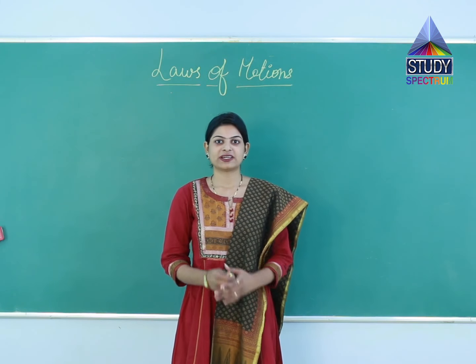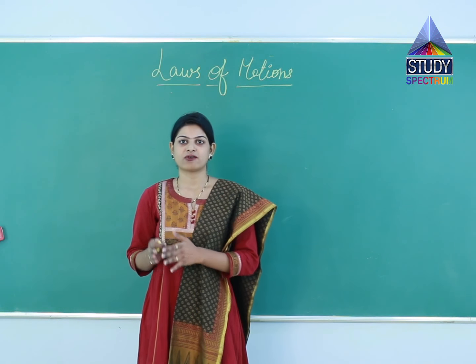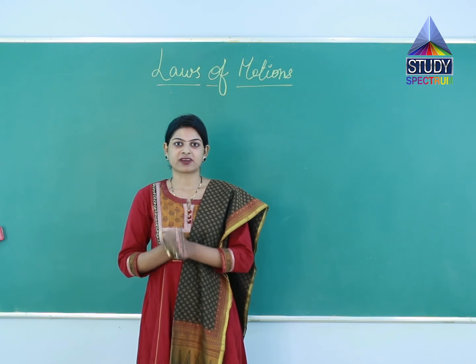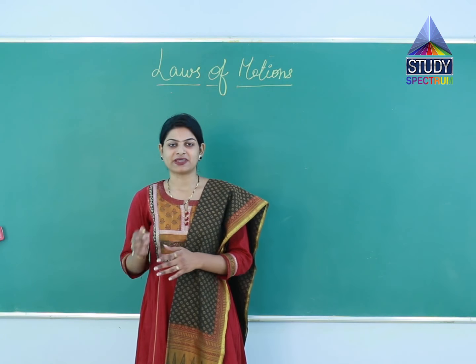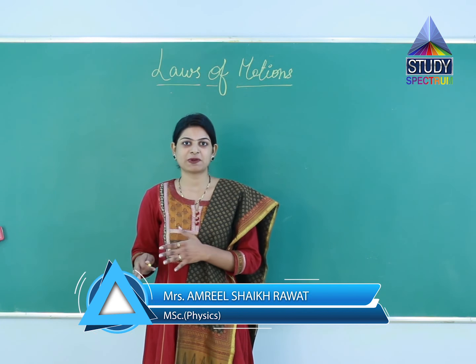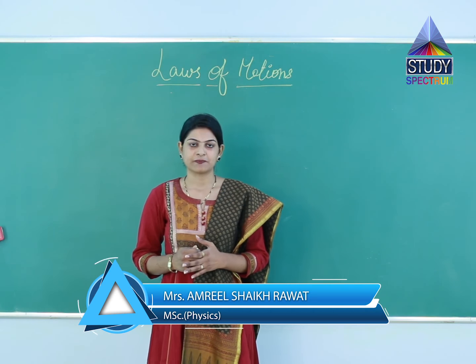Let us continue with the explanation of the second law of motion given by Newton. We can say that the rate of change of momentum is directly proportional to the impressed force and it takes place in the direction of the force.